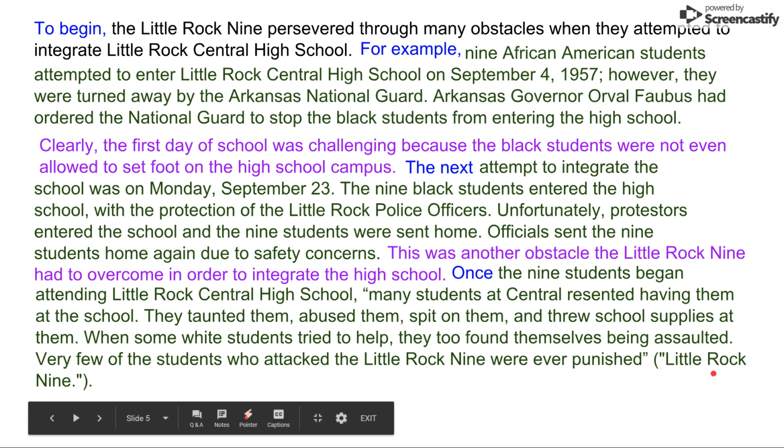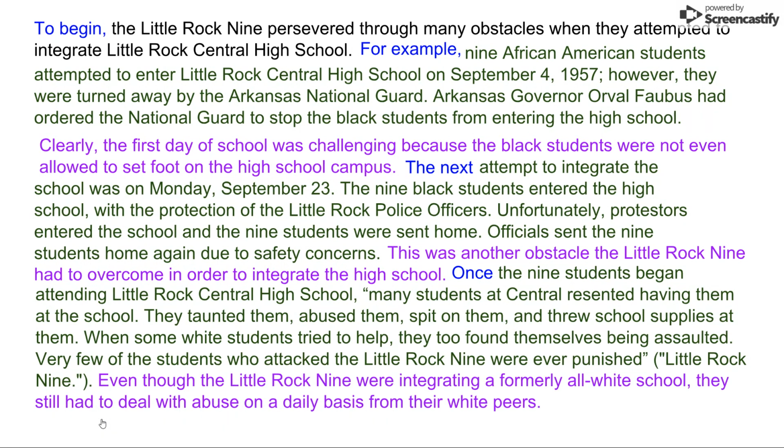And because this is a direct quote, I have my in-text citation. I now have to explain this and prove why it's considered persevering through an obstacle. Even though the Little Rock Nine were integrating a formerly all-white school, they still had to deal with abuse on a daily basis from their white peers.